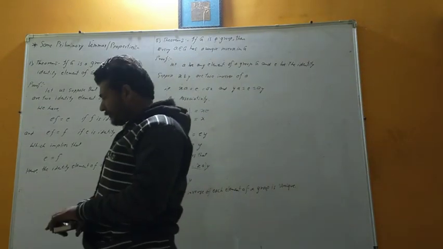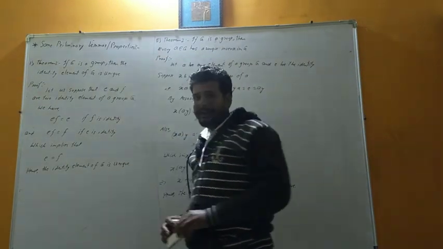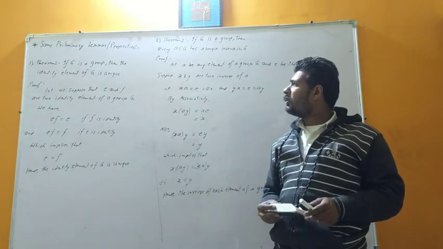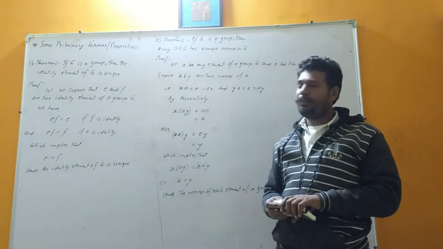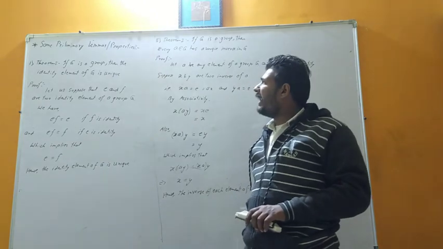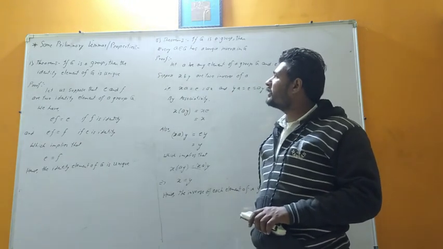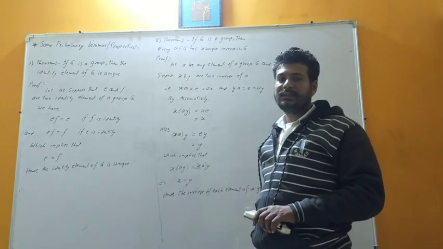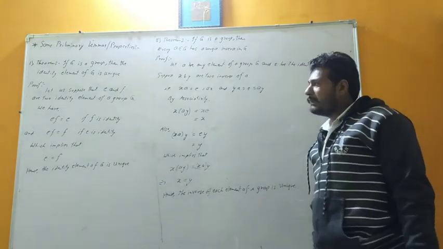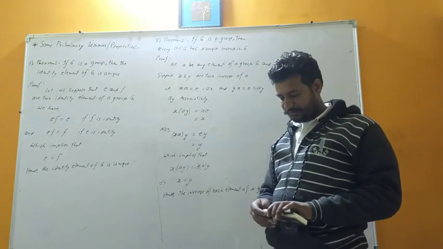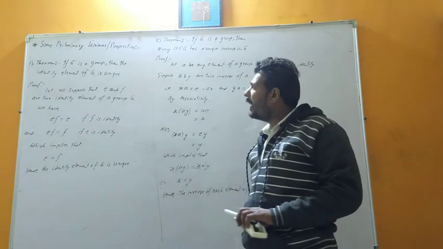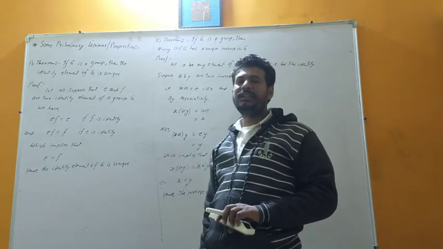Hi friends, in the previous topics we have discussed what the definition of a group is. Also we have seen some examples of a group. Now we have to discuss the preliminary properties or preliminary lemmas of the group. So let us discuss it. If G is a group, then the identity element of G is unique.